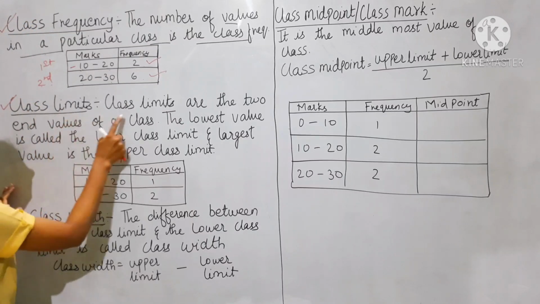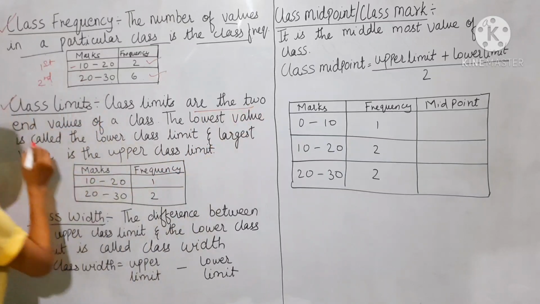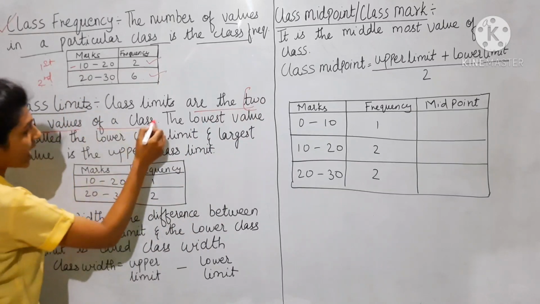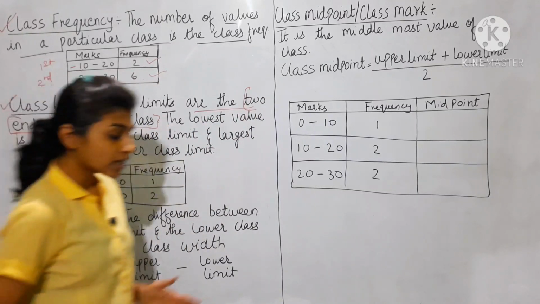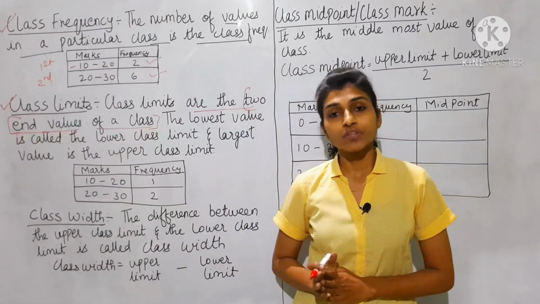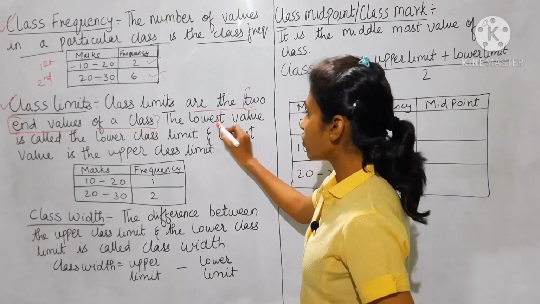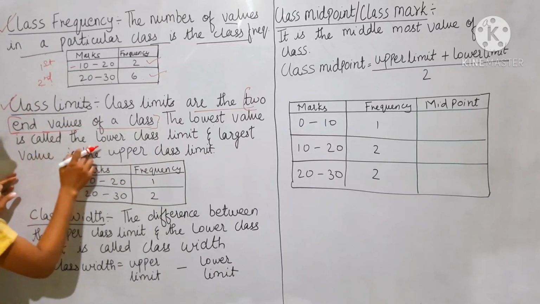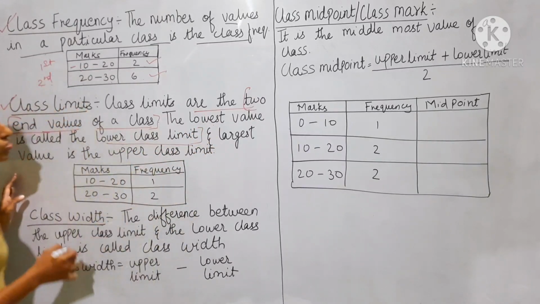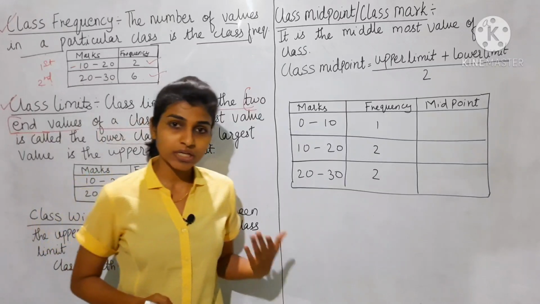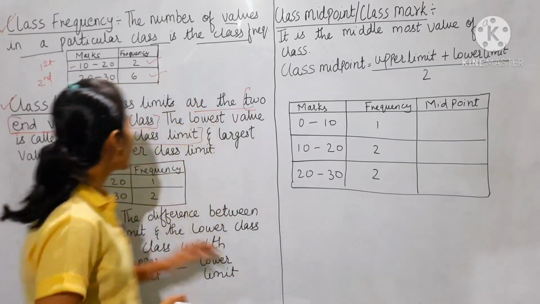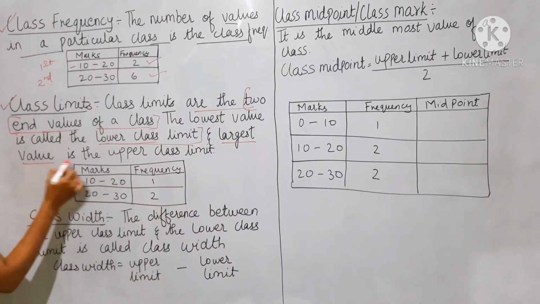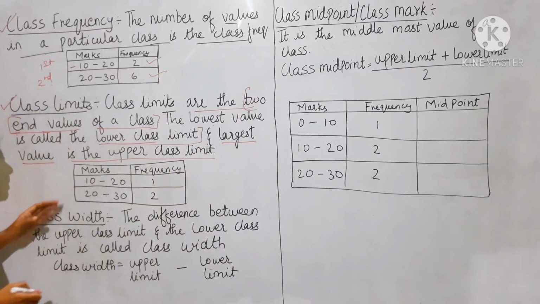Now what is class limit? Class limits are the two end values of a class. So the lowest value, or you can say the smallest value in the class, is called the lower class limit, and the largest value is the upper class limit. Okay, so this is the example.